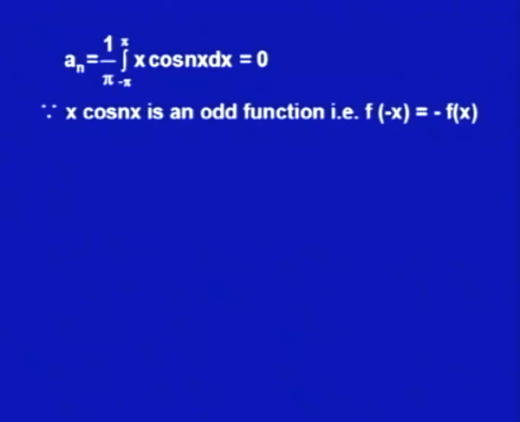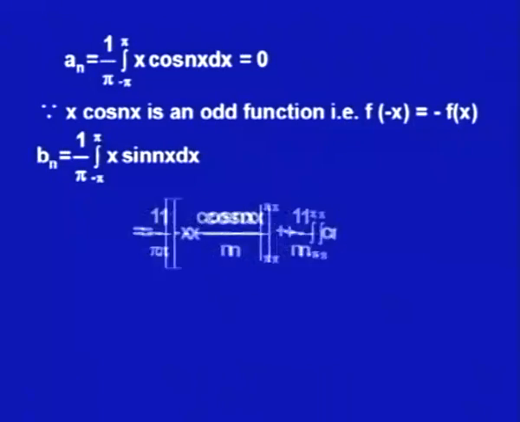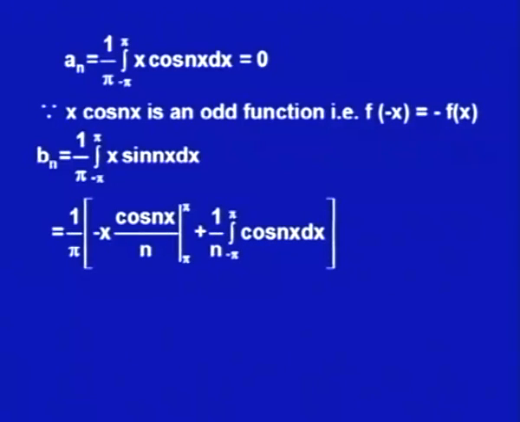So, we have b n now, 1 upon pi integral from minus pi to plus pi of x times sin n x dx. Now, integrating by parts, it is 1 upon pi, the integral of sin n x is minus cosine n x upon n, evaluated from minus pi to plus pi, and then another integral, plus 1 upon n integral from minus pi to plus pi of cosine n x dx, because the derivative of x is 1.